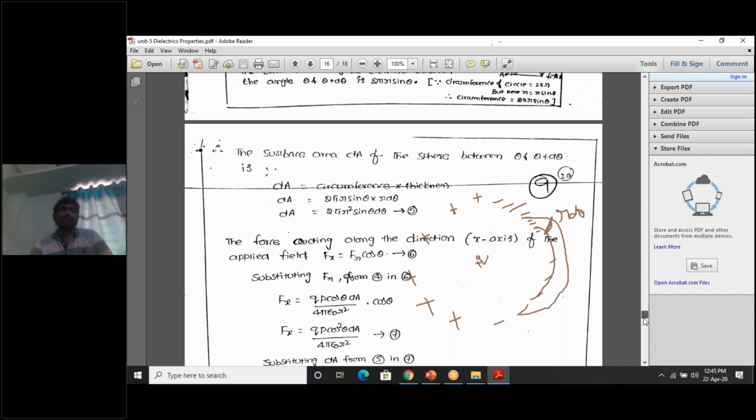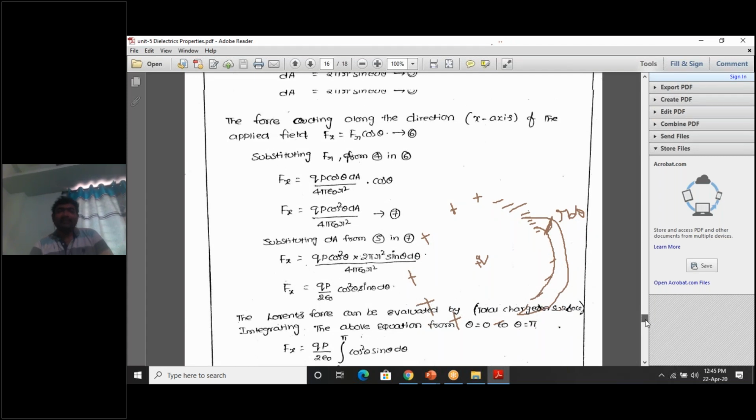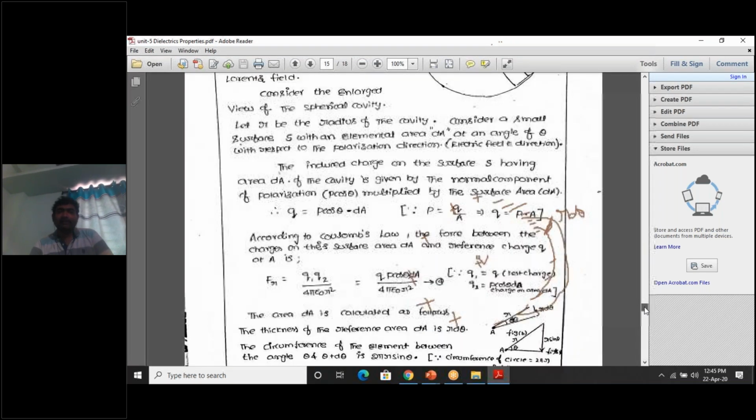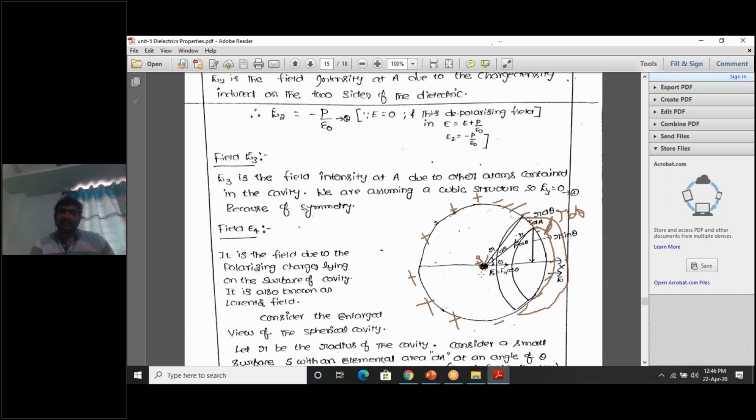Okay, right? So now Fx. Now the force acting along the direction of the applied field. Fx is equal to Fr cos theta. Yes, we resolved Fr into two components. Here plus charge is there, here minus charge is there, negative charge is there, positive charge is there. A resultant force exists between a negative and a positive charge. We can resolve this force into two components. Fx in this direction, this is the direction of Fr, the resultant force.